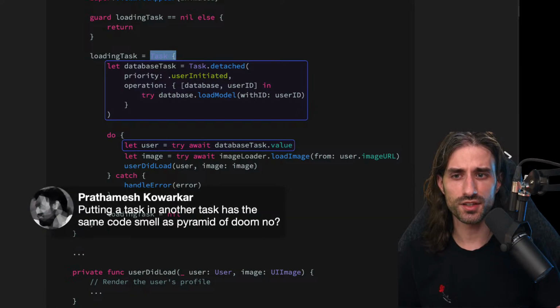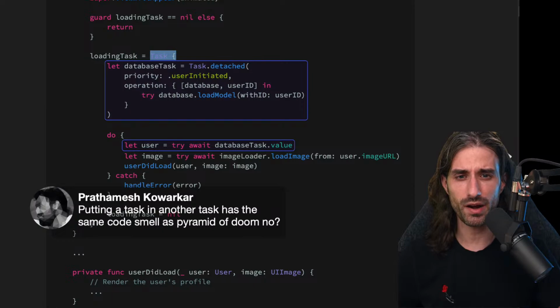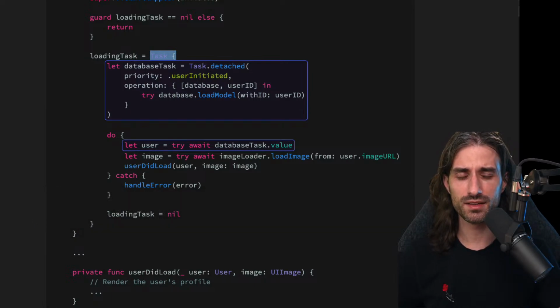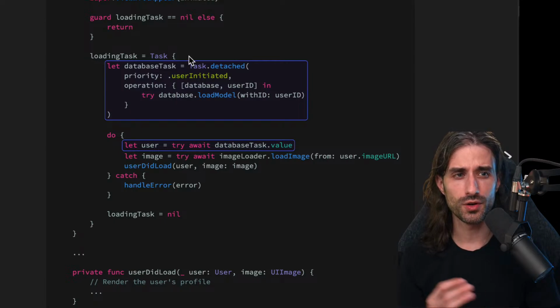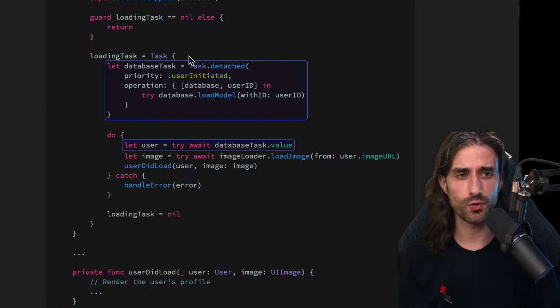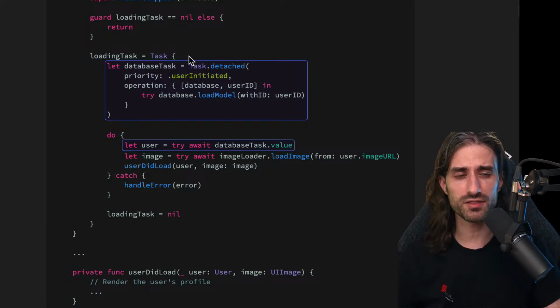You're saying putting a task in another task has the same code smell as Pyramid of Doom. That's a very good question. I would say it's probably not the best approach, but I wouldn't say it's as bad as a Pyramid of Doom, because the big problem with Pyramid of Doom is that, since your task takes no argument, it's less obvious to make the inner task rely on the way the outer task is implemented. So I agree, it's not the best way to do it.